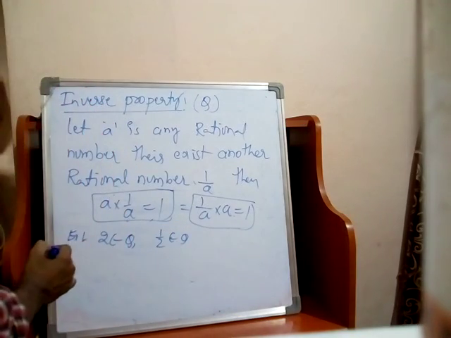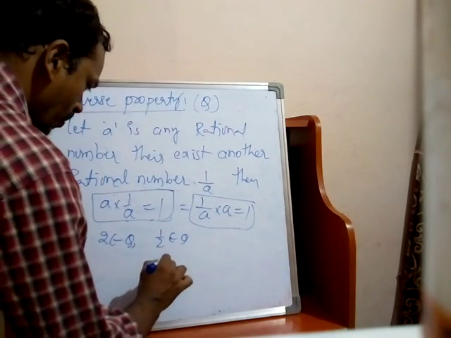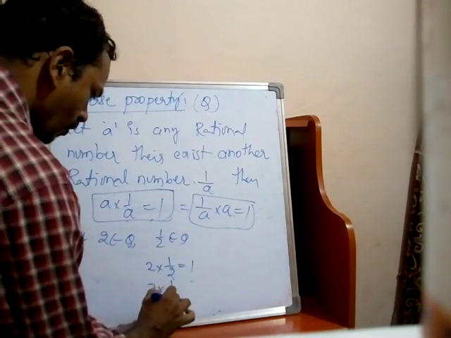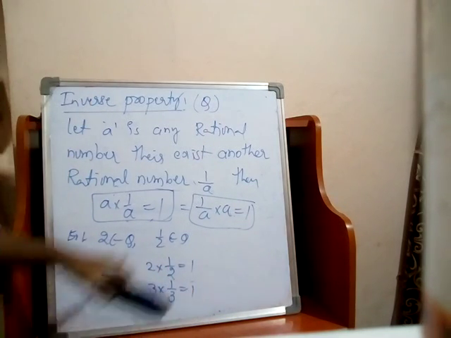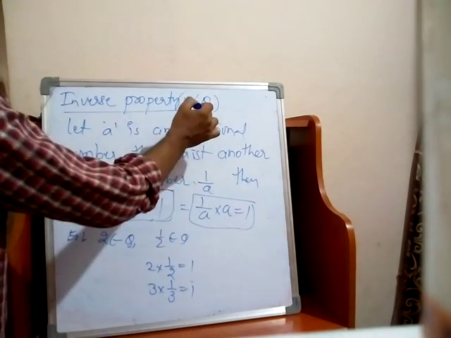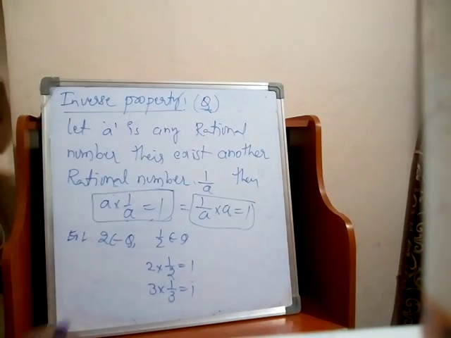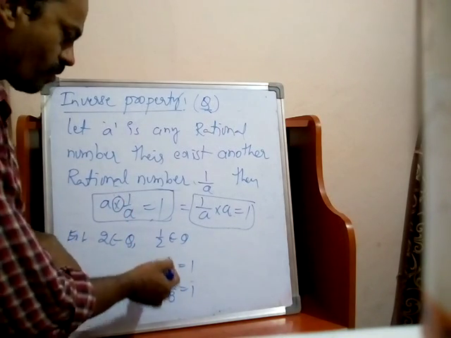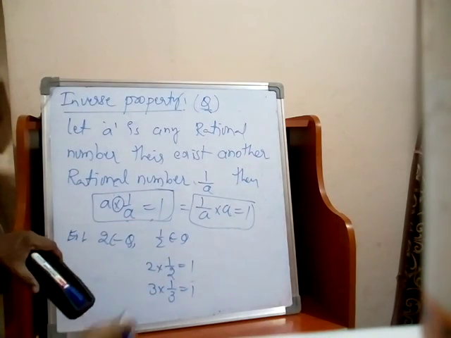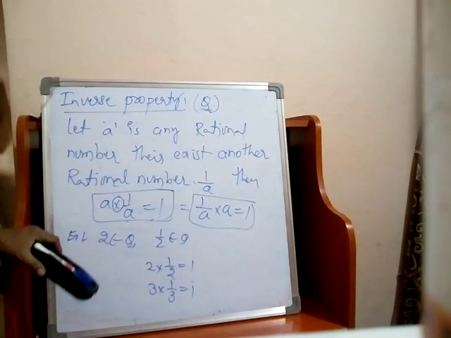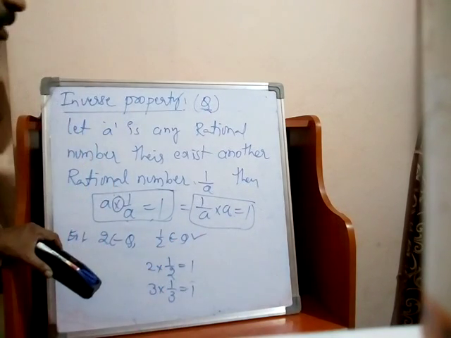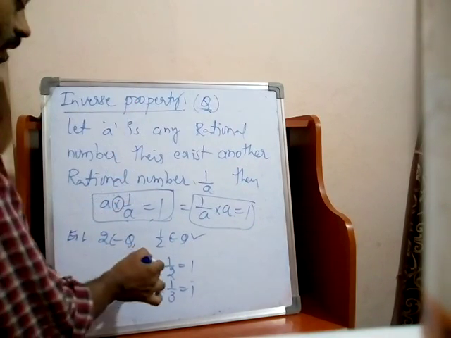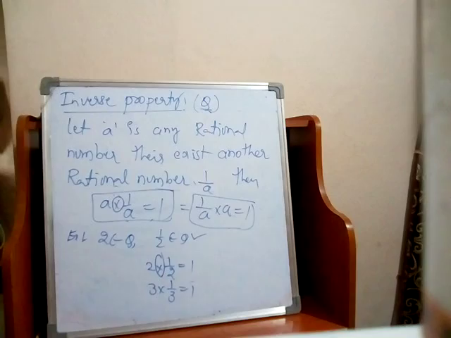So 2 into 1 by 2, what is the result? 1 only. 3 into 1 by 3, what is the result? 1. So we get 1 only. So that's why rational numbers satisfy the inverse property with respect to multiplication. Here the fraction form is there, 1 by 2. Integers do not have the p by q form; only rational numbers have the p by q form.